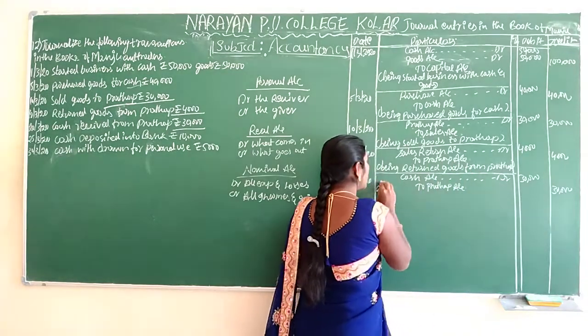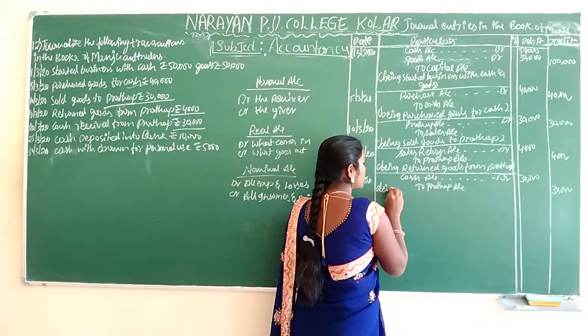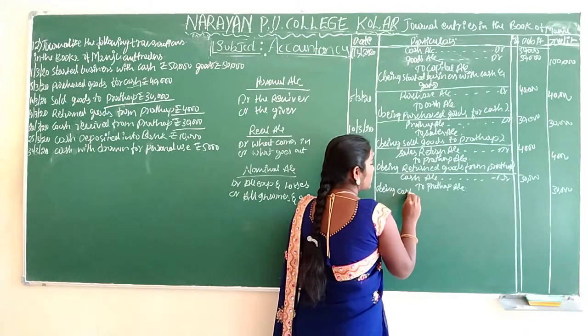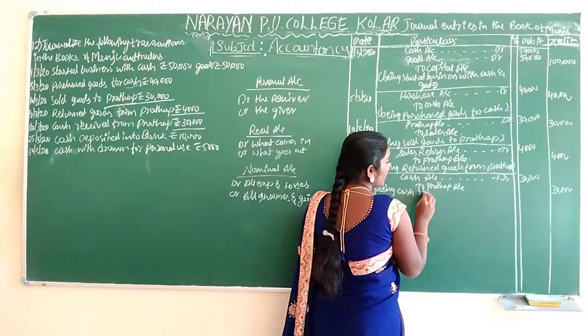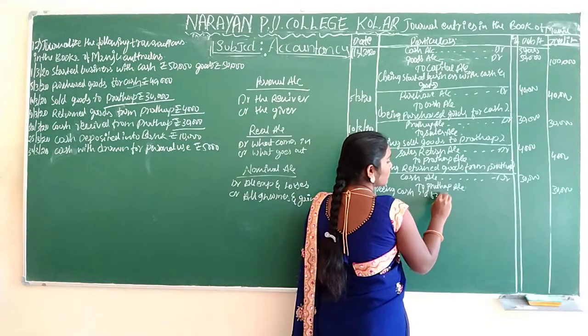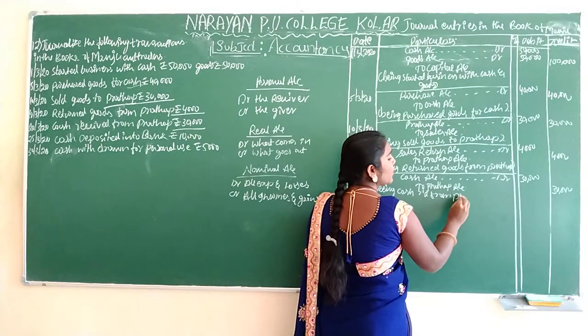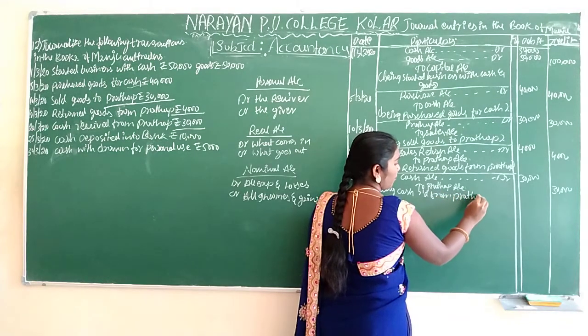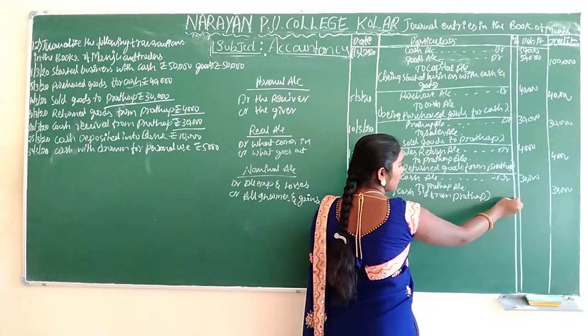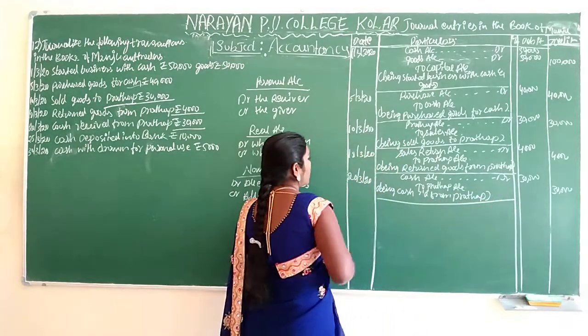What's the narration here? Being cash received from Pratap. Where did we receive from? Pratap. Pratap will pay to us. We are receiving the money here.